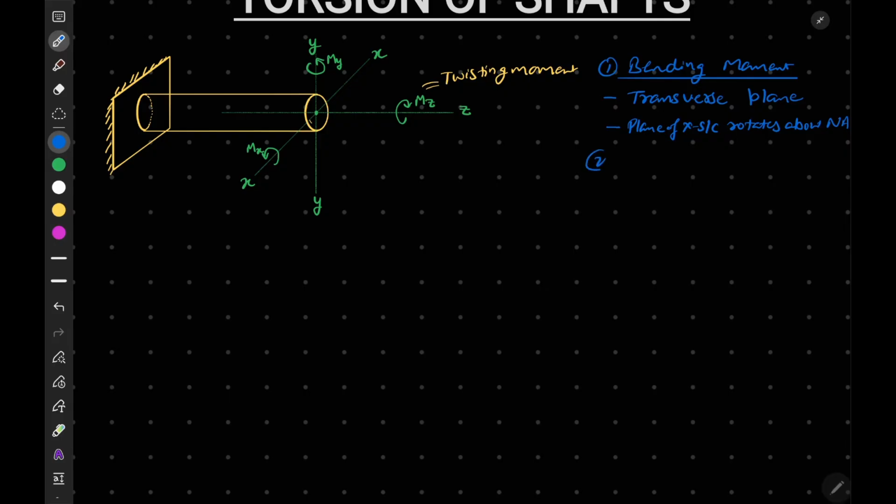Now if I talk about the twisting moment, here it was acting in the transverse plane, whereas here it acts along the longitudinal axis, or we can also name it the polar axis.